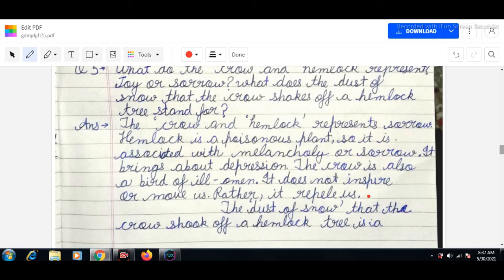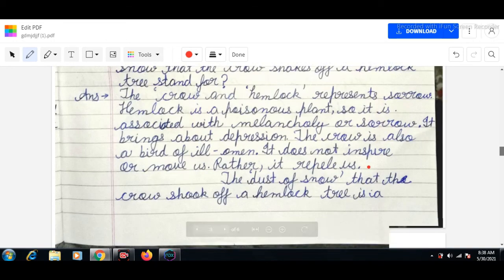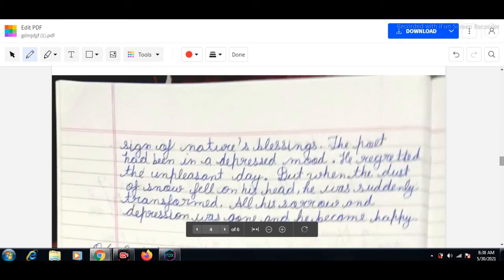The crow is also a bird of ill omen, so it does not inspire or move us; rather it repels us. But the dust of snow that the crow shook off from the hemlock tree is a sign of nature's blessing.